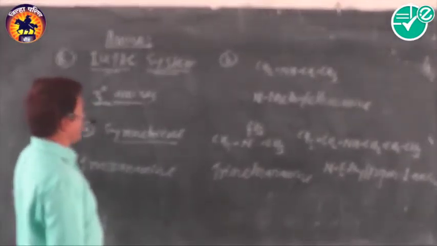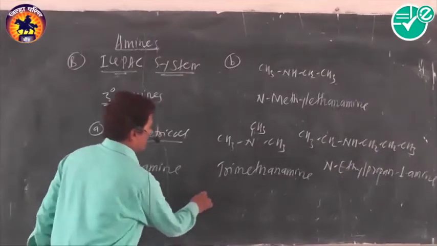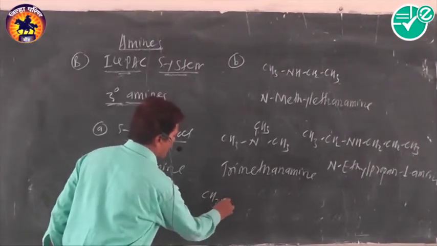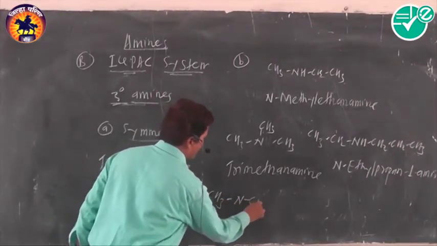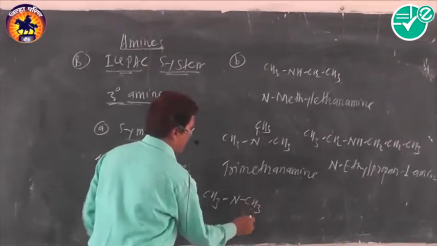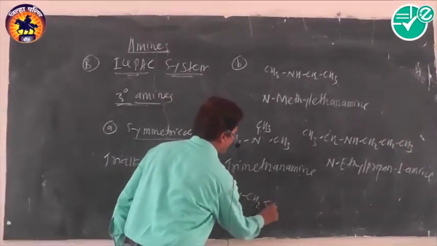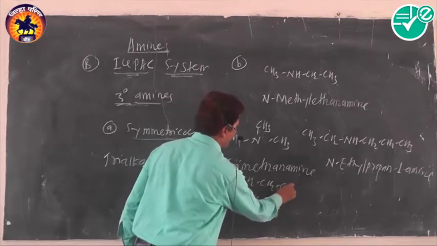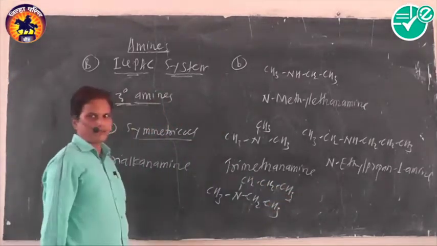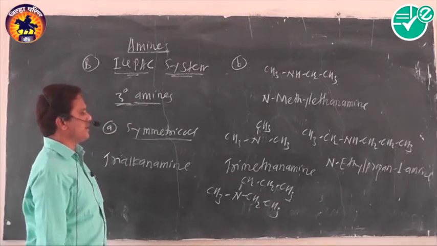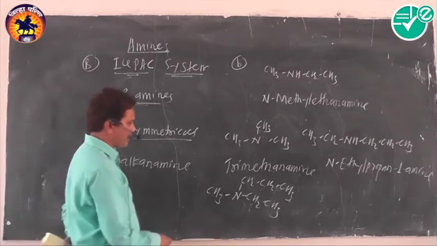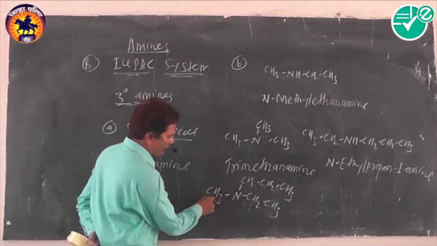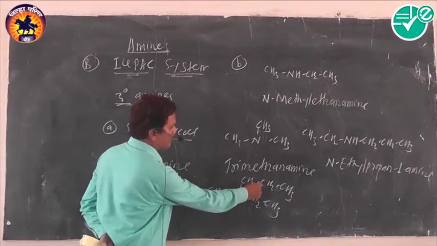Suppose different alkyl groups are attached to the nitrogen; generally they are named in the IUPAC system as N-alkyl alkanamine. It means it contains methyl, ethyl and propyl.